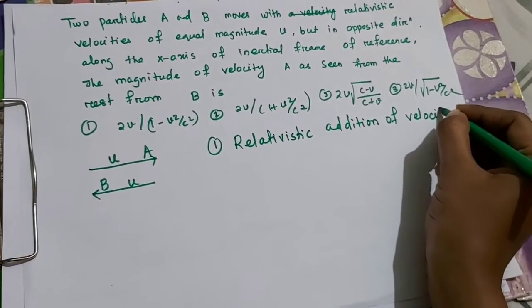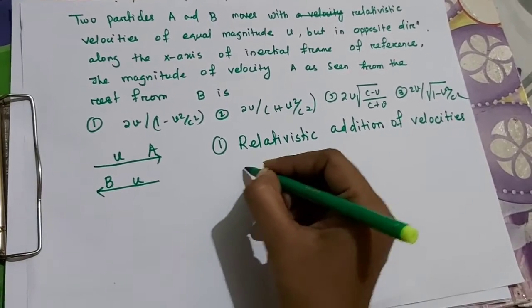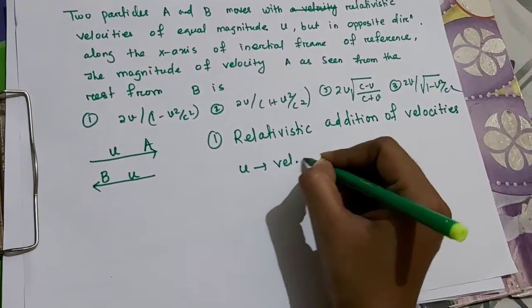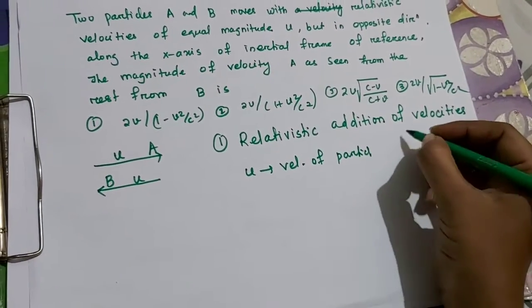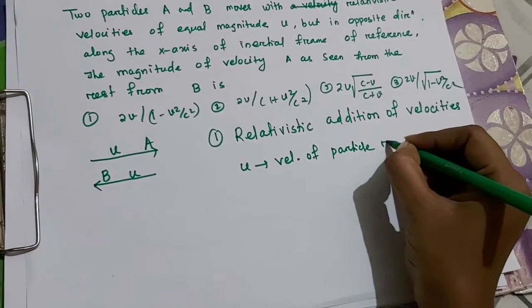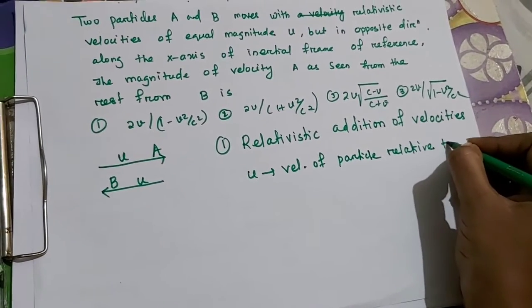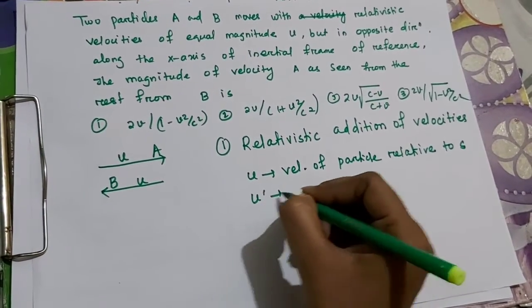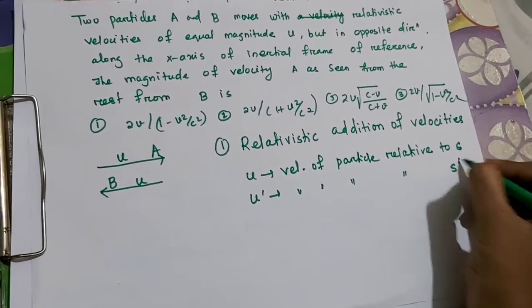Okay, so for this we know that if I am considering u as the velocity of the particle relative to S, and u prime is the velocity of the particle relative to S prime.